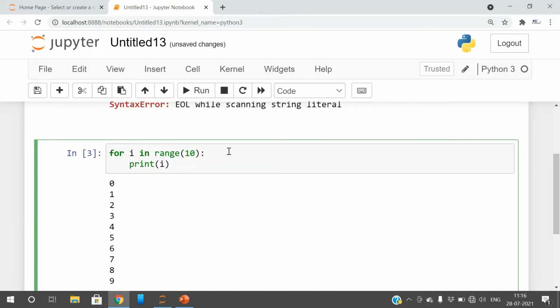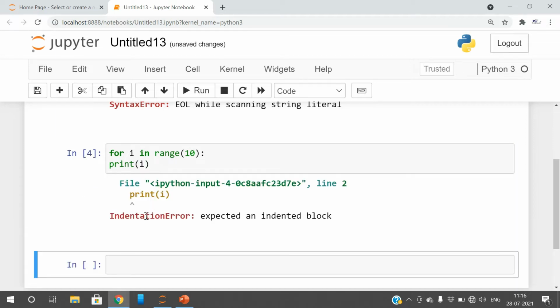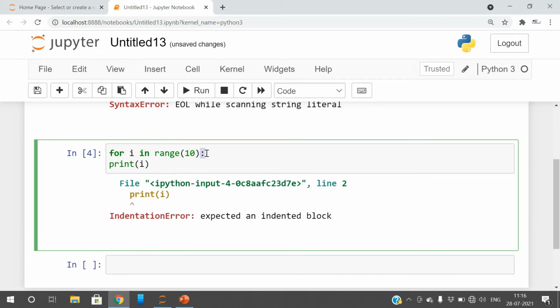If you are using the same code but without the spaces, that means if you don't use the margins, you'll automatically get the indentation error, because here you have given a colon, so it should follow the indentation. If you fail to follow the indentation, we'll get this indentation error. Hope you understood this indentation error.